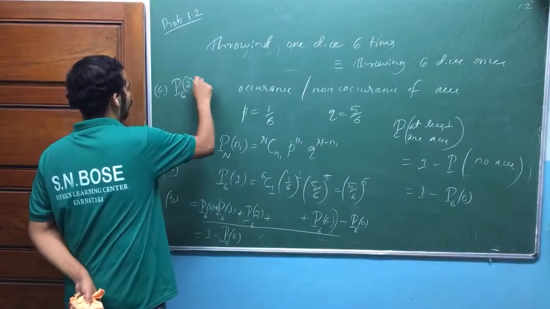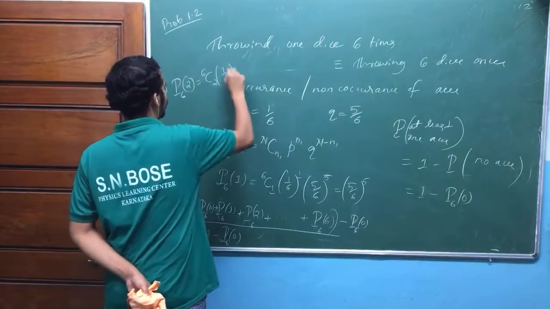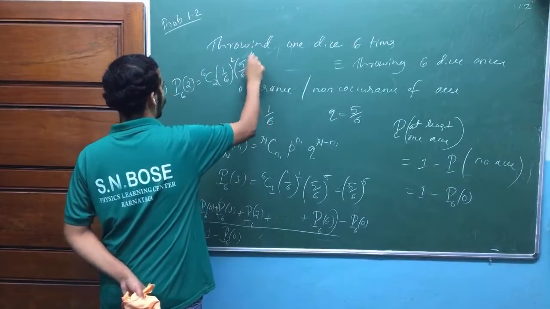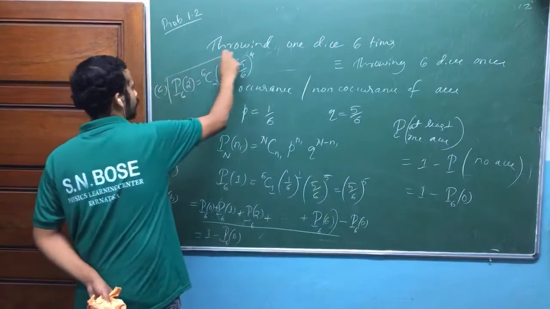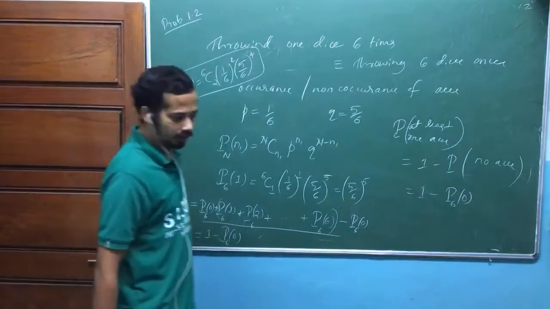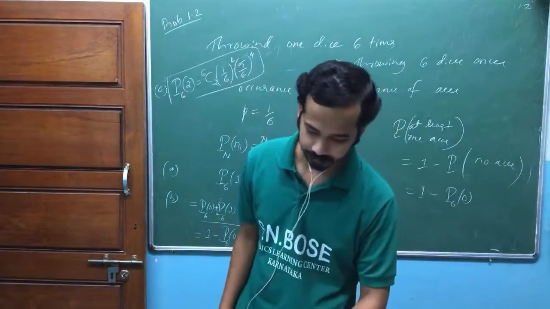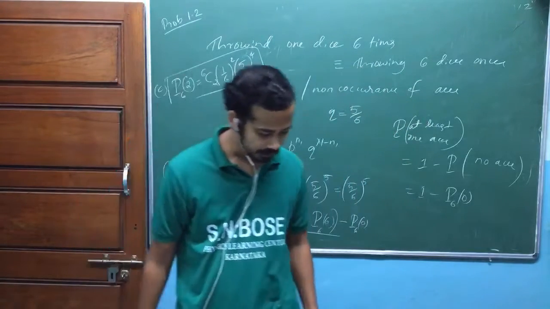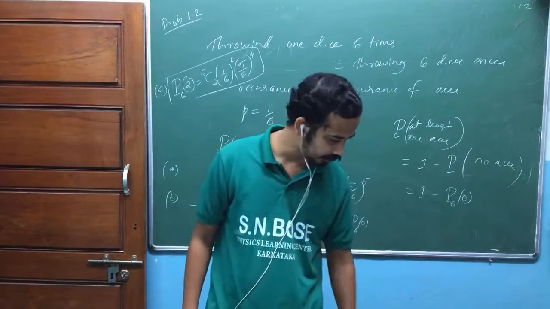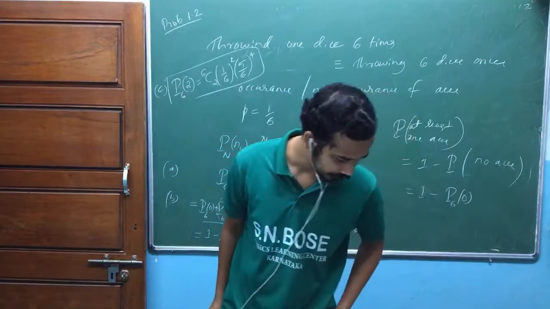Getting exactly 2 A's is equal to 6C2, with p meaning 1 by 6 raised to 2, 5 by 6 raised to 4, which is 6 minus 2, am I right? You can just evaluate this one. I hope you got the idea how to apply this one. Ultimately that does matter for our exam. Okay. Yeah, again, the other problem, let me take it in some other class, or you try to grab it from his solution manual. Is that okay? Yeah.